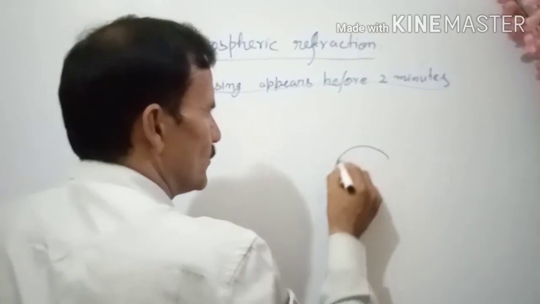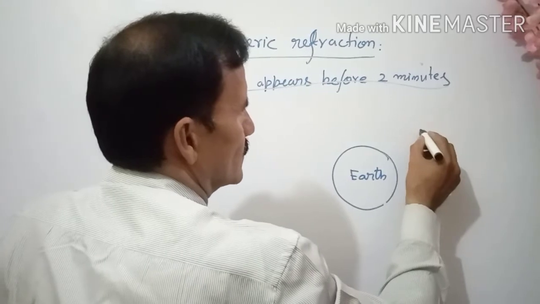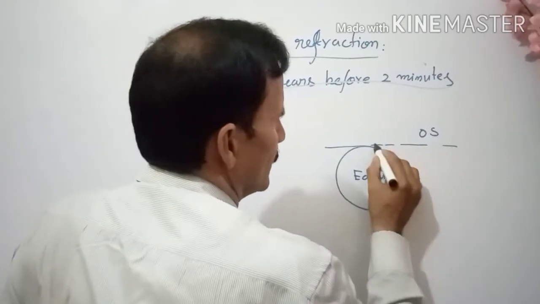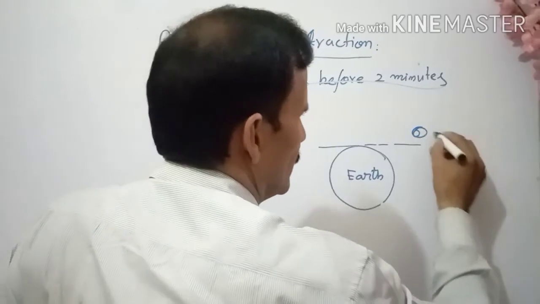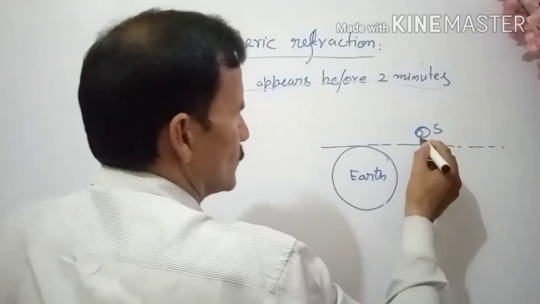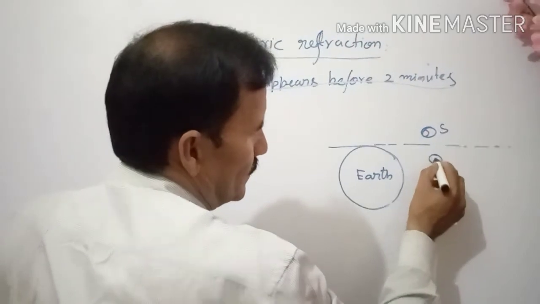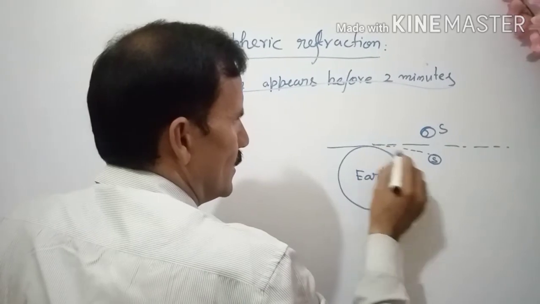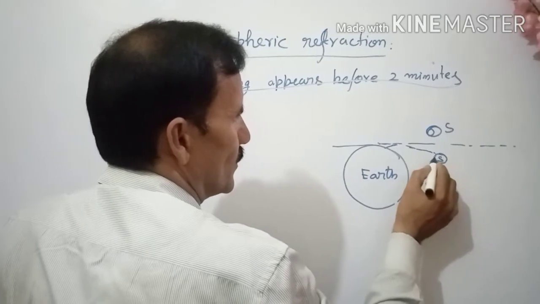What is the setting? Suppose this is your earth and the sun is setting. The sun is here, and setting means it is going down the horizon. Now when it goes down the horizon, it is later, because when the sun is below the horizon, light rays come to your eyes, refracted through the atmosphere.